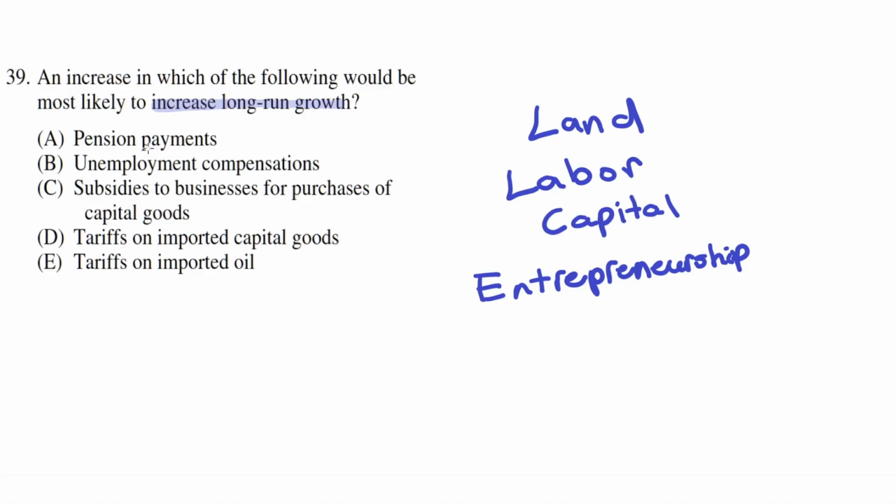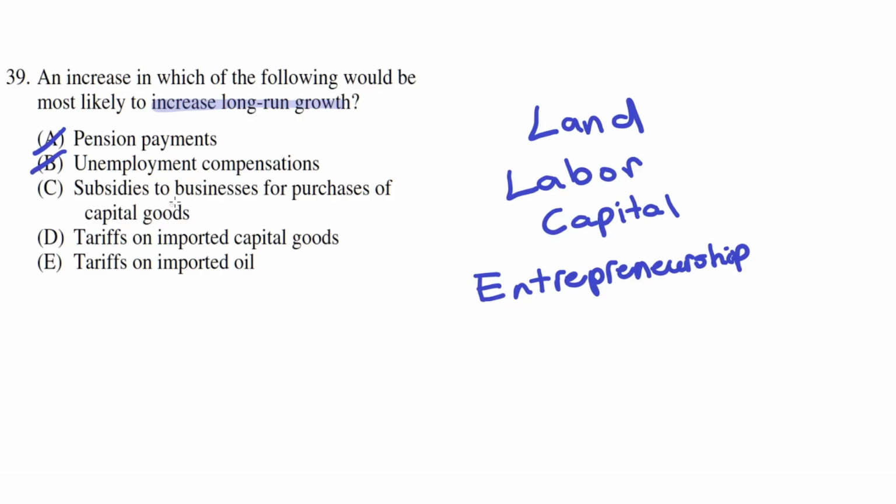This is incorrect because pension payments do not fall into any of these 4 categories, and pension payments are simply transfer payments made to people who have pensions. So, this wouldn't result in an increase in long-run growth. B. Unemployment compensations. This is incorrect because this is essentially the same thing as pension payments, as they are simply payments made to unemployed people, and because they don't fall into any of these 4 categories, B is also incorrect.